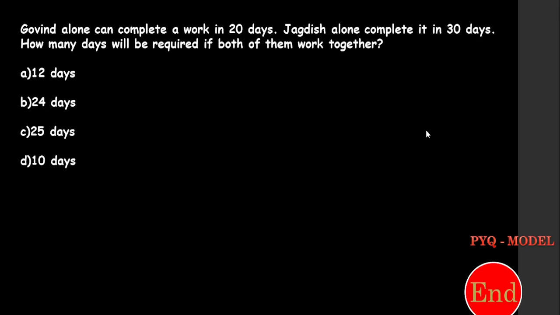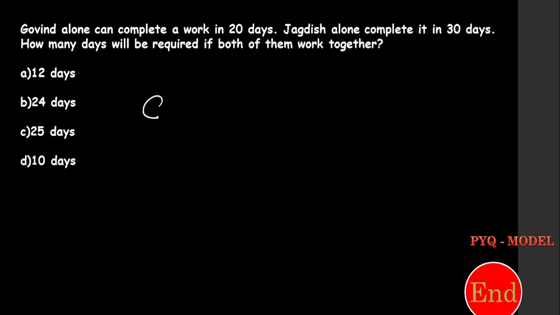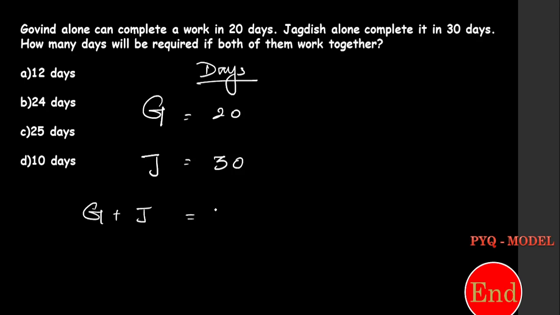Okay. So for this question, let's take two persons. One is Govind and another one is Jagdish. They say Govind can complete a work in 20 days and Jagdish can complete a work in 30 days. So the question is how many days will be required if both of them work together. So if Govind and Jagdish work together, how many days does it take?